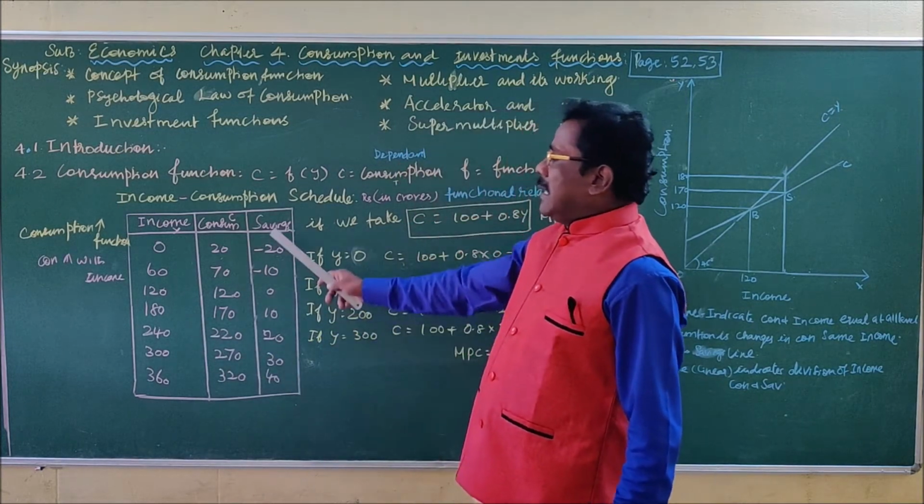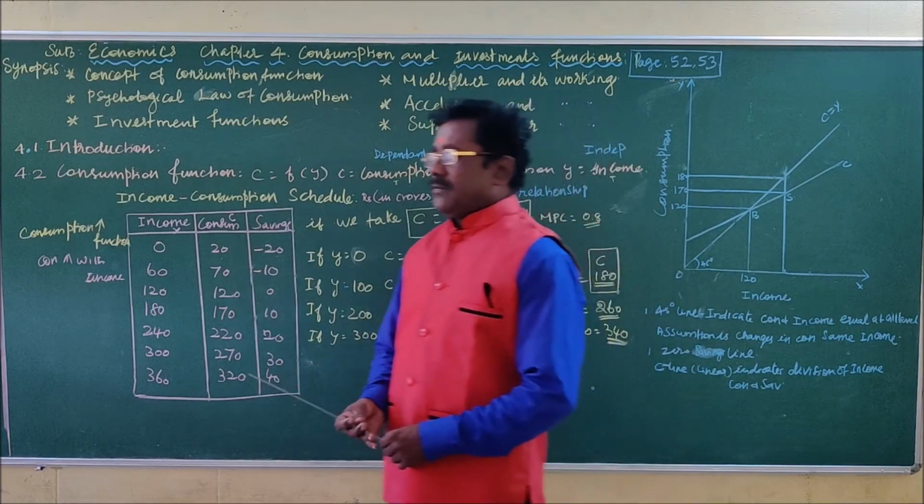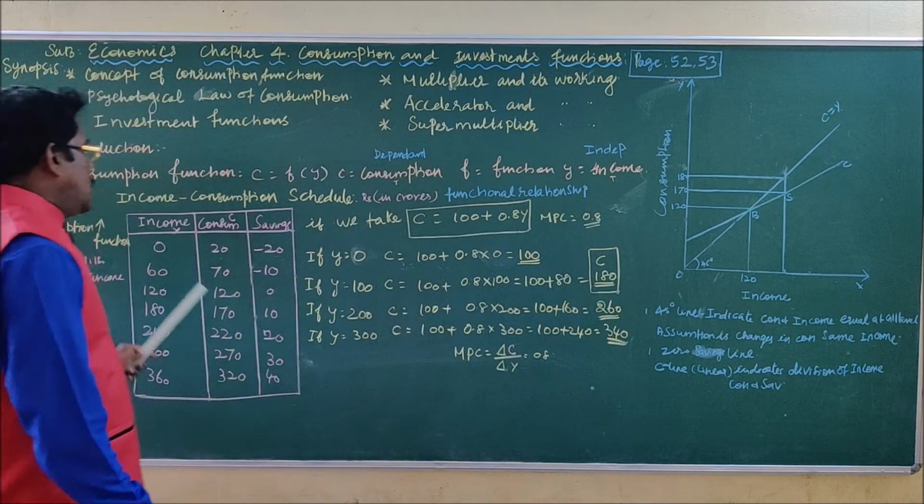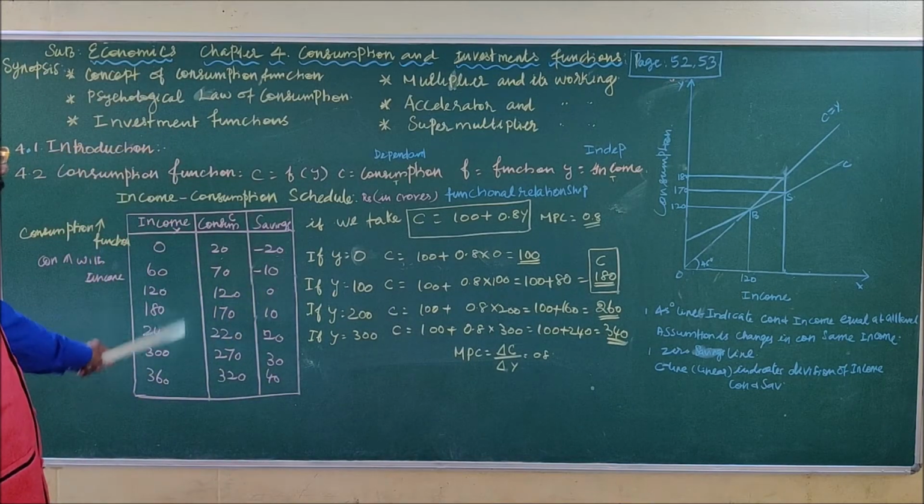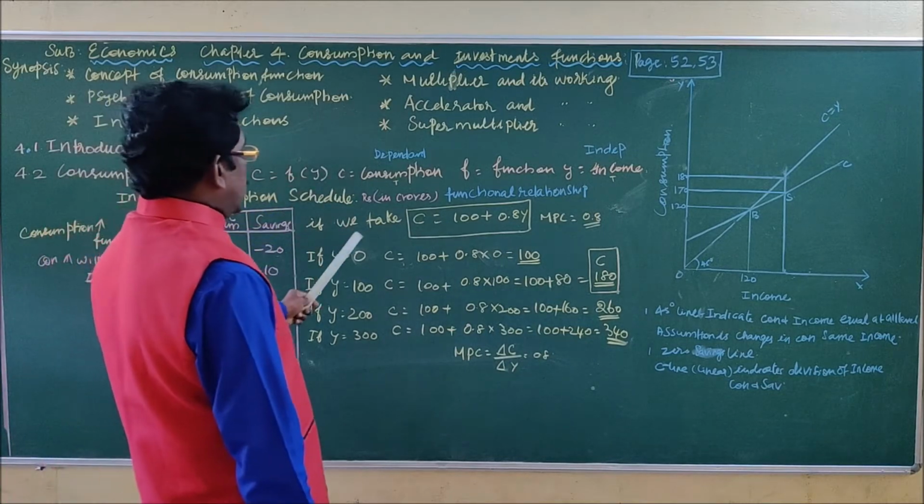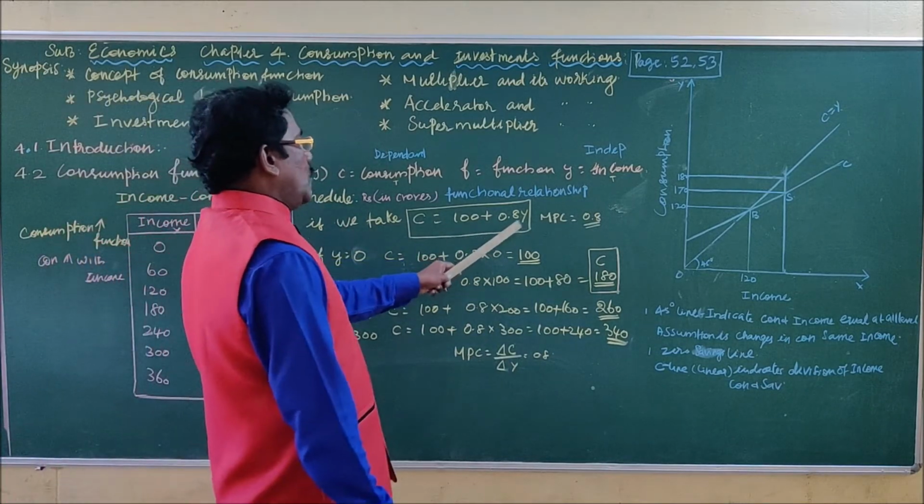So this is the psychological law of consumption. We will see it in the next topic. JM means psychological law of consumption. This law will be explained, this concept will be explained. Suppose you take C equal to 100 plus 0.8Y.